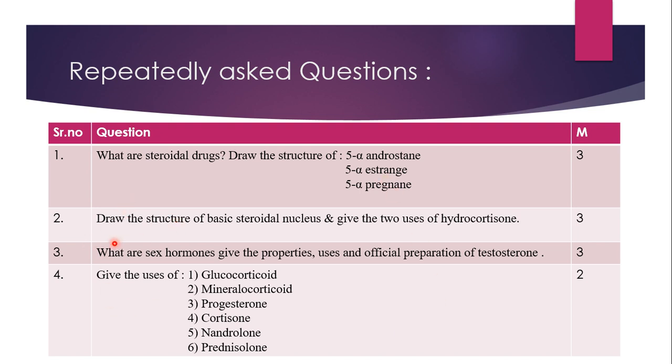The next question is, draw the structure of the basic steroidal nucleus. You are supposed to draw all the A, B, C, D rings, the 4 rings, then the alpha and beta bonds, and number them properly. So this is the basic structure, and along with that you are supposed to give 2 uses of hydrocortisone.